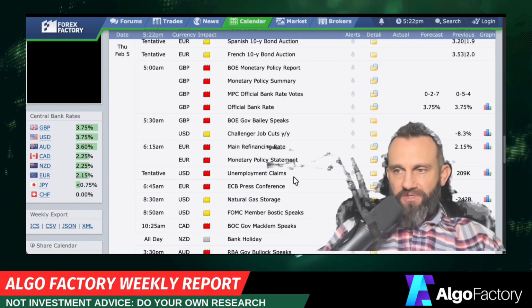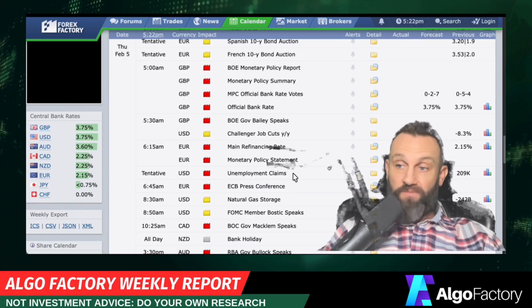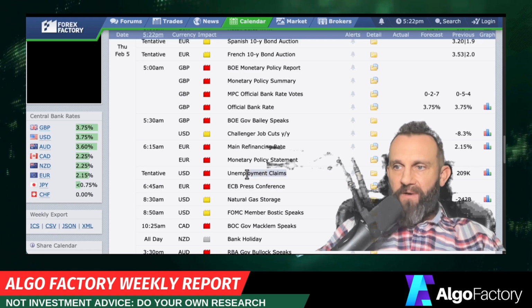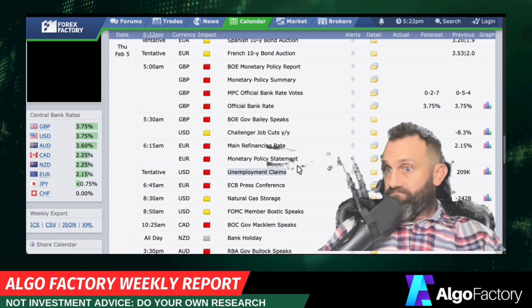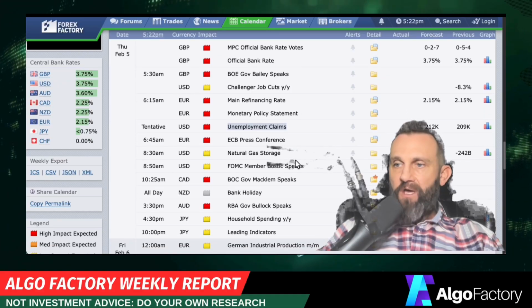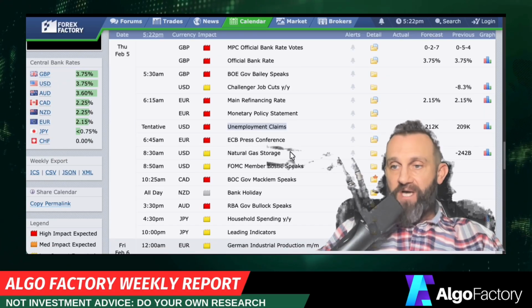least better for me not to trade it until that all comes out, because when that data comes out, it can be very unpredictable. We also have a tentative amount of data coming out, unemployment claims, that is who knows what time. Usually it is 8:30 a.m. EST. We don't know what's going to happen. We don't know whether we're getting that data this week or what time it's coming.